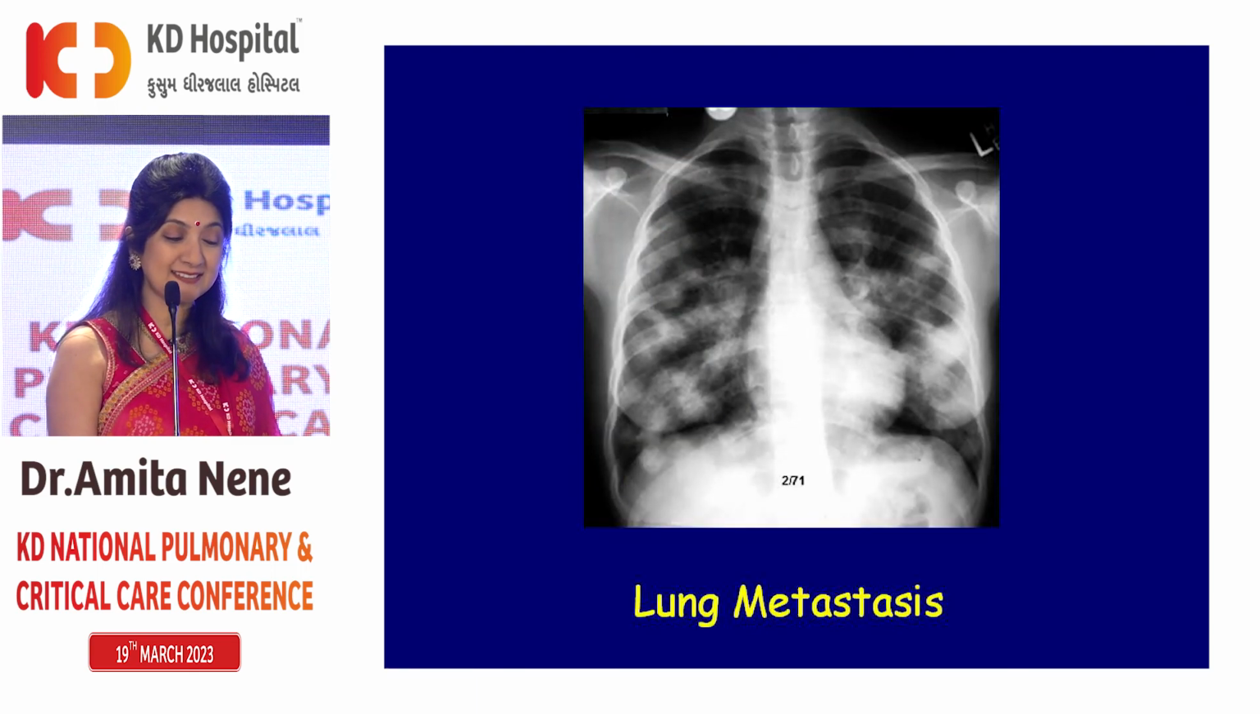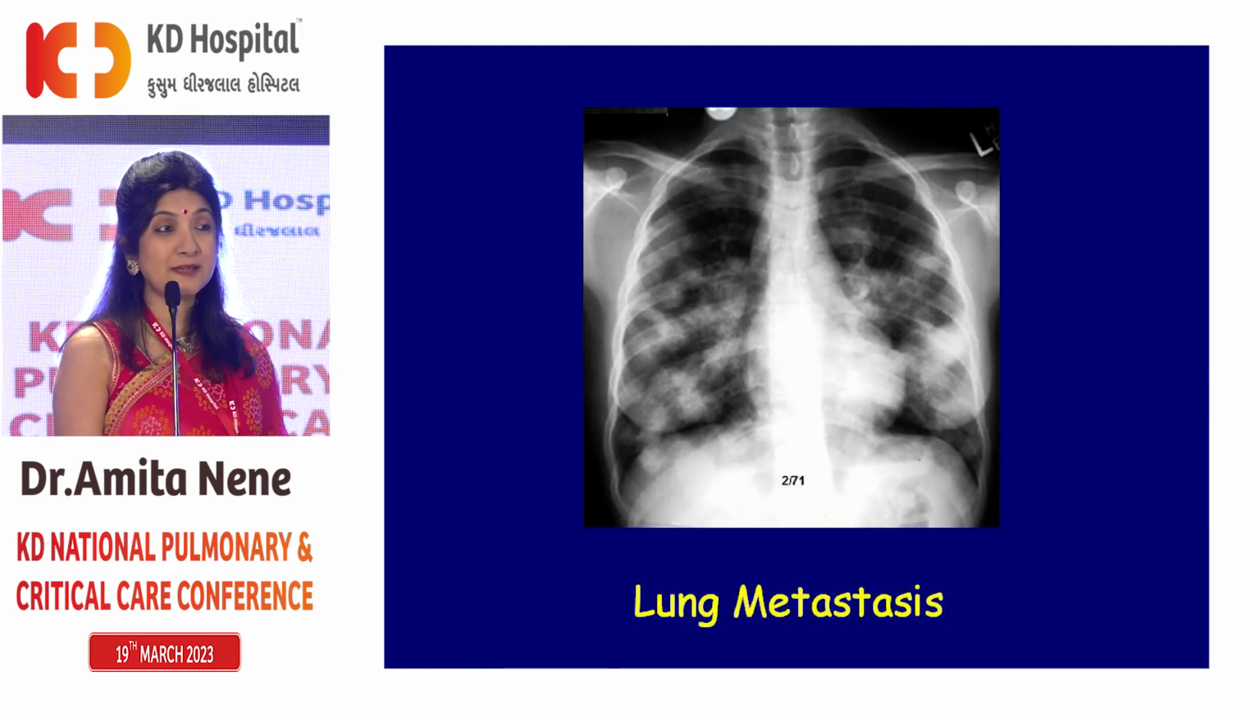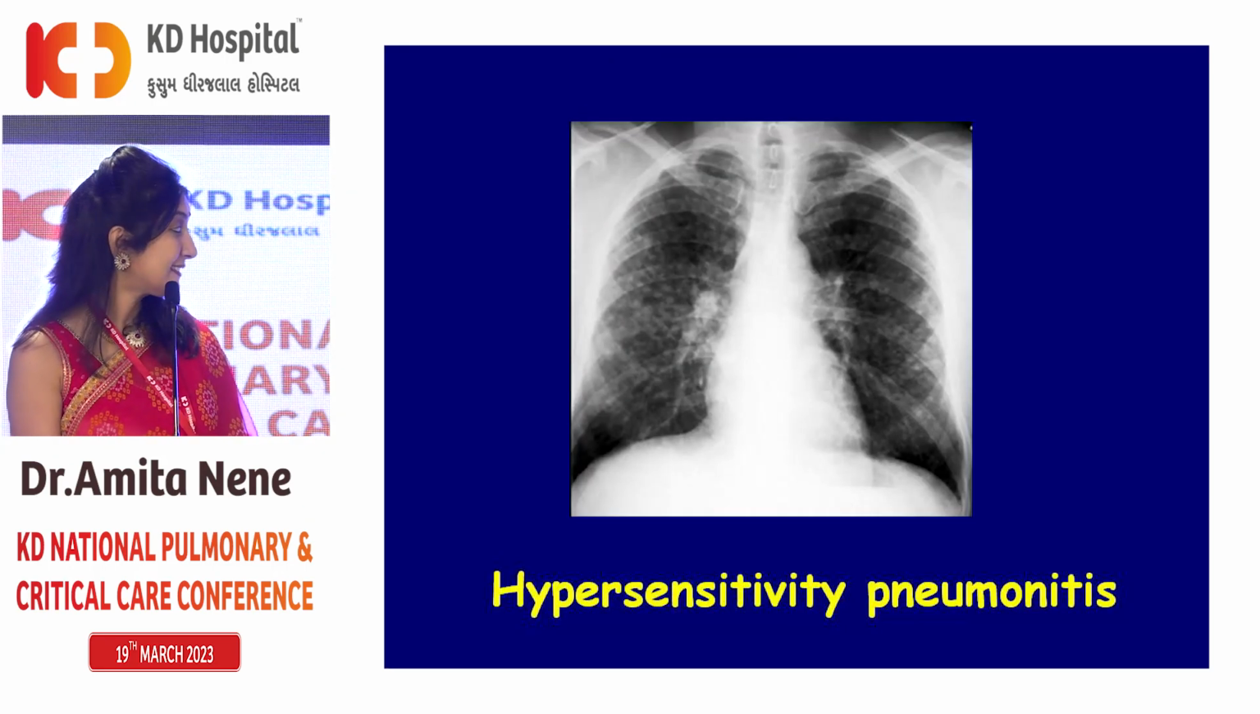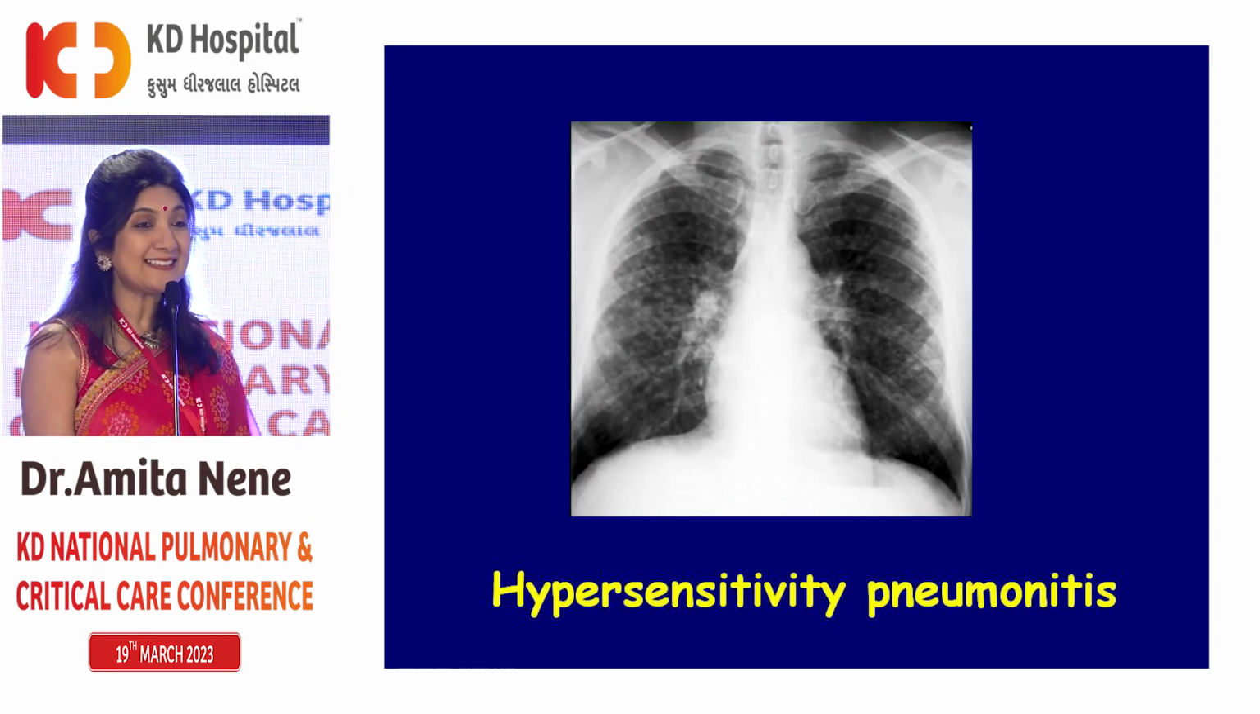Let's look at this X-ray. Over here we are seeing bilateral fluffy opacities. We would be so sure that this is TB alone. However, this was lung metastasis. Let's look at this X-ray. We can just swear our lives and say this is miliary TB, but this was actually hypersensitivity pneumonitis.